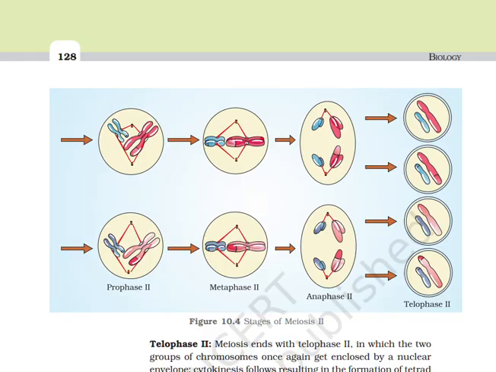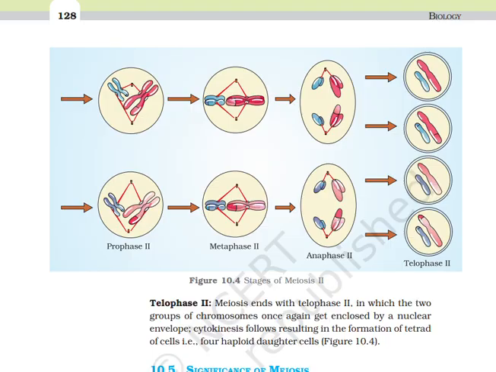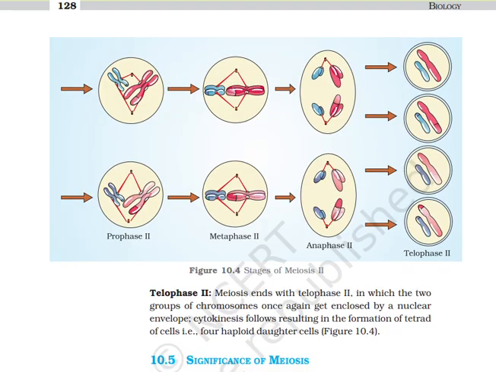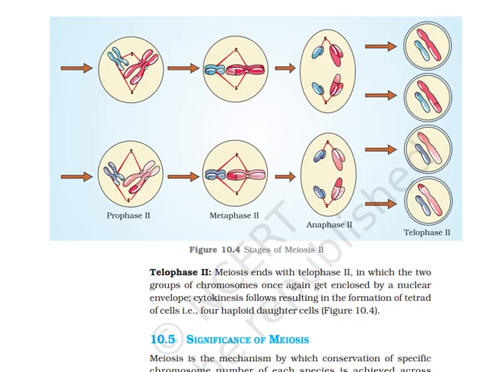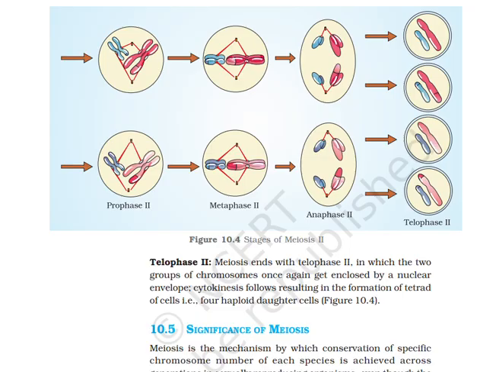Telophase 2. Meiosis ends with telophase 2, in which two groups of chromosomes are once again enclosed by nuclear envelope. Cytokinesis follows, resulting in the formation of a tetrad of cells, that is, 4 haploid daughter cells.